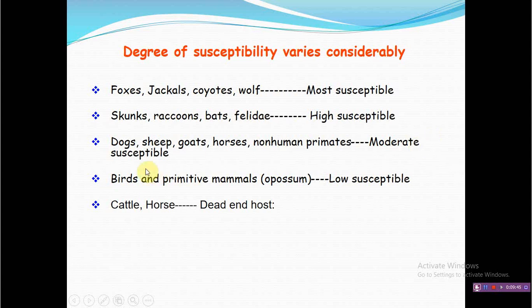Whereas the birds and some primitive mammals are considered low susceptible or resistant to the disease. Sometimes some animals are considered dead end hosts. Dead end host means those animals from which disease cannot be transmitted to a new susceptible host. Even human is considered a dead end host for rabies virus.